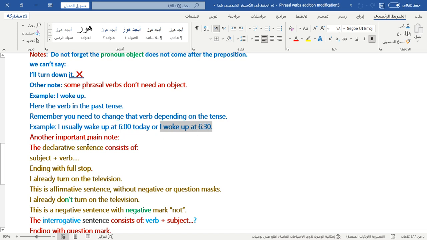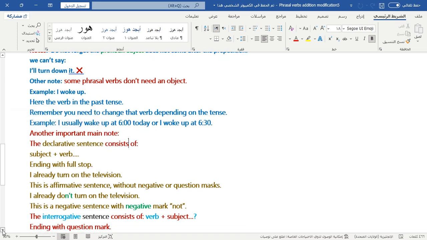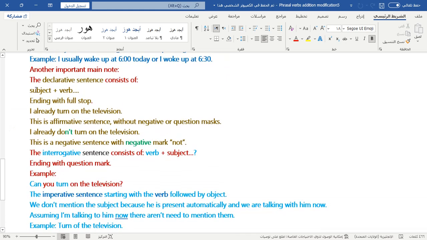Another important note. It's related to any topic, not just our topic. What's this note? The declarative sentence. The declarative sentence starts with the subject and is followed by the verb, ending with a full stop. I already turned on the television.